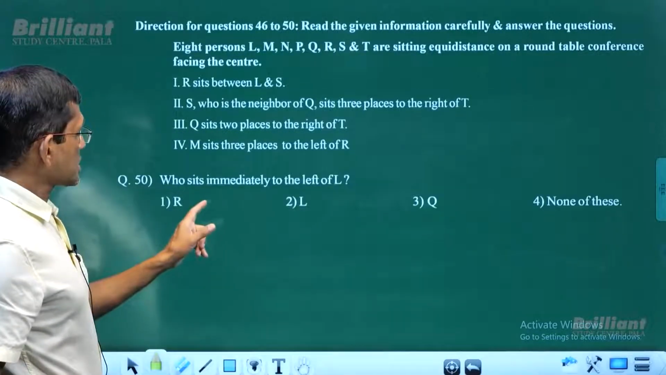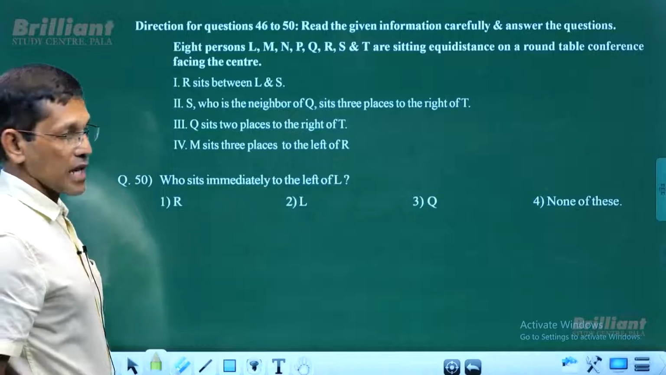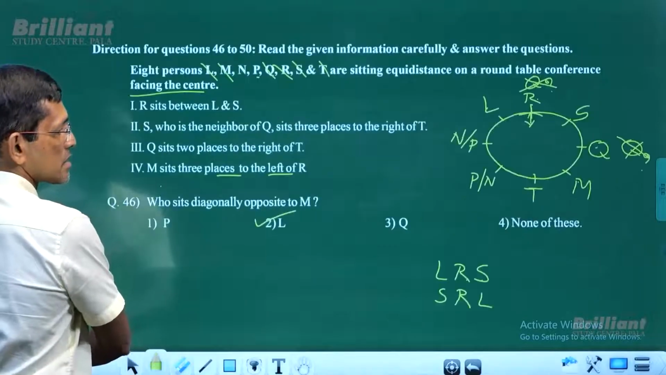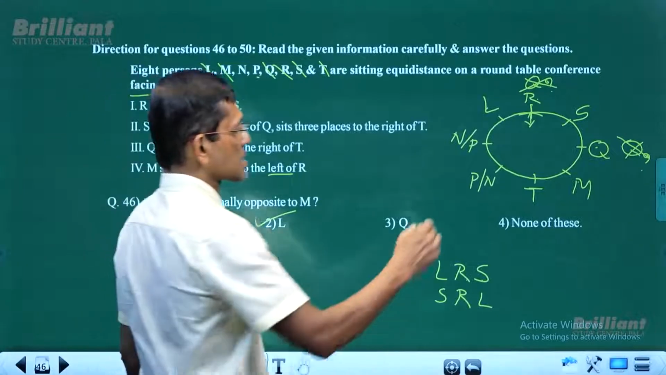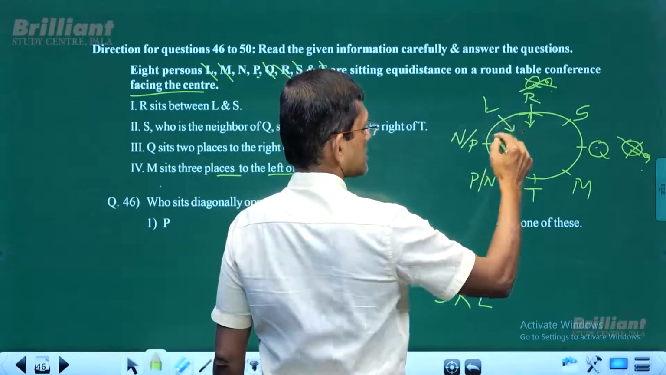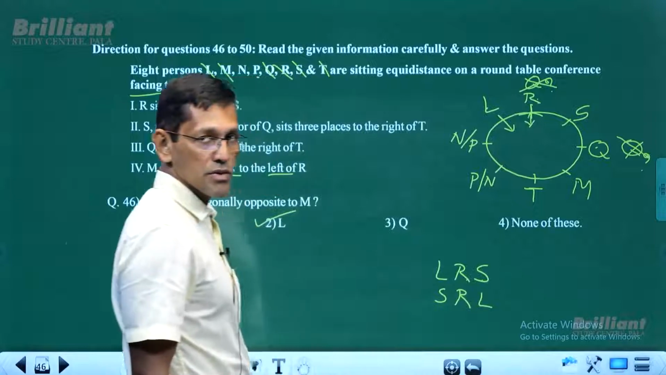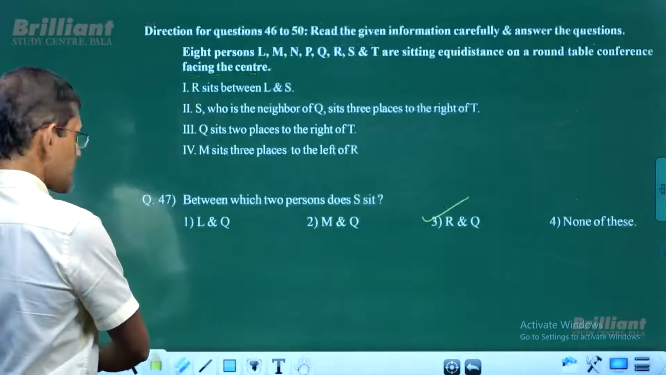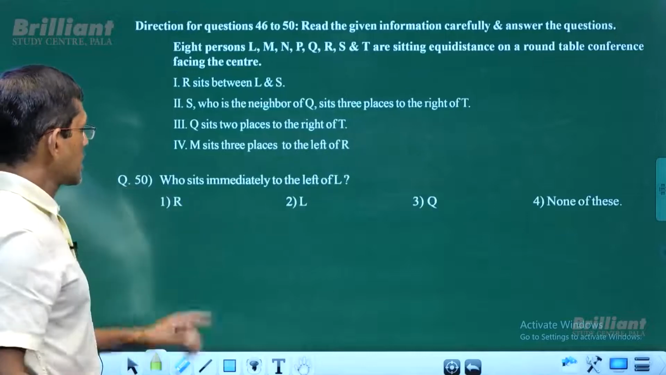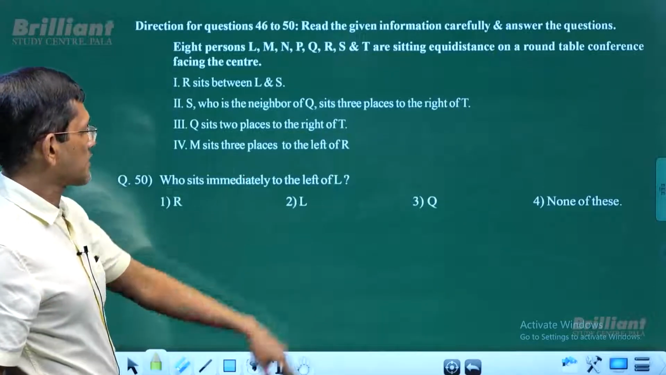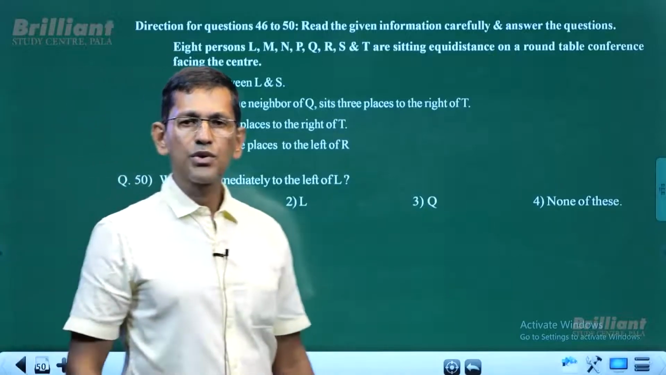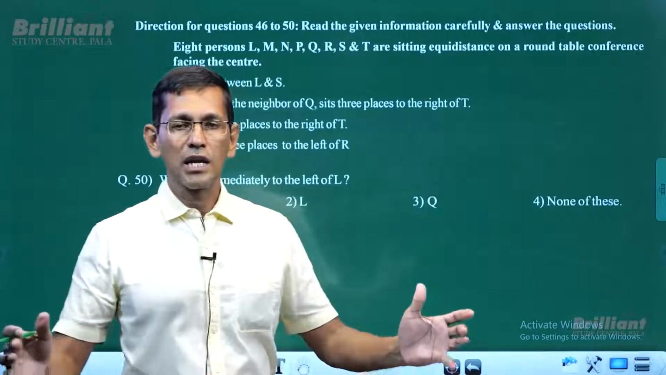Now, who sits immediately to the left of L? Immediate to the left of L, who's that? Immediate left of L. L is facing this direction. Immediate left, it's R. So who is immediate left of L? That's R. So we'll go for question 50. Who sits immediate to the left of L? That's R. So these are the questions for the day we have.